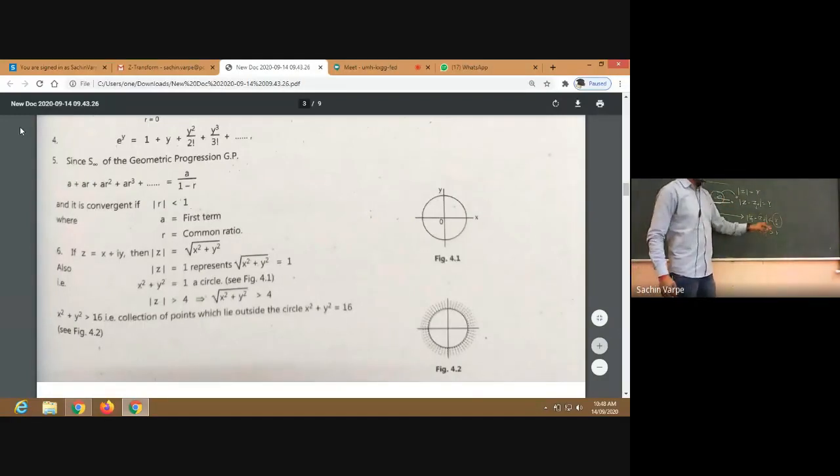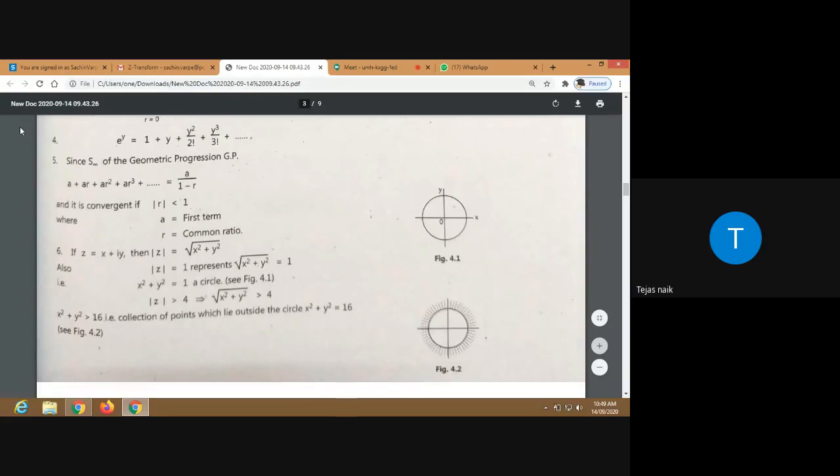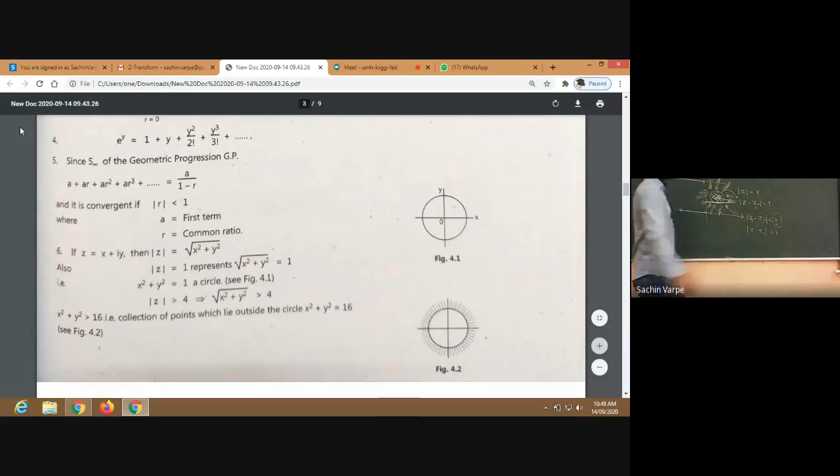So these are the geometrical representations of the circle. This represents the exterior of the circle, this represents the interior, and this represents the boundary of the circle.